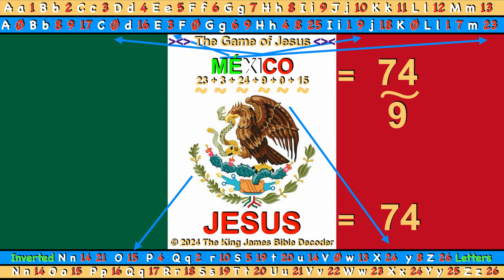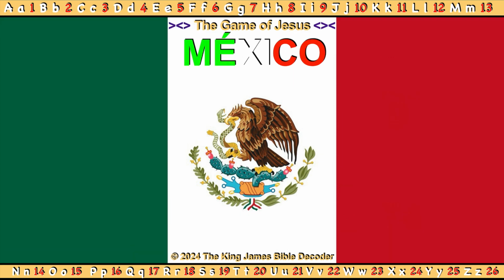Jesus' number appears when inverted, and the number 9 is written for documentation purposes under the curved line. The purpose is to reveal how we came to that conclusion. Now let's add the upright numerical value 69, and the inverted numerical value 74 together. 69 plus 74 equals 143. Let's put 143 into time.